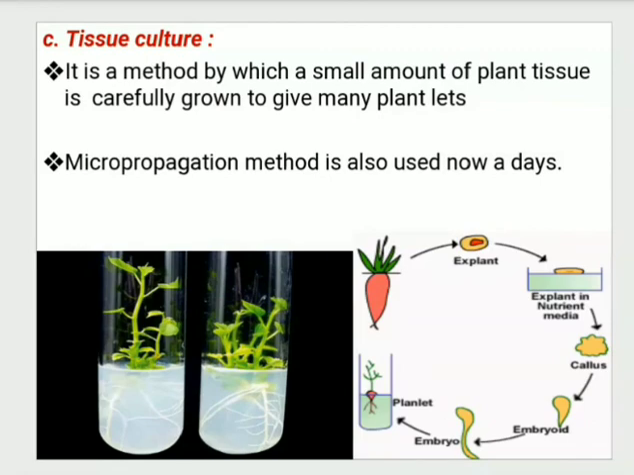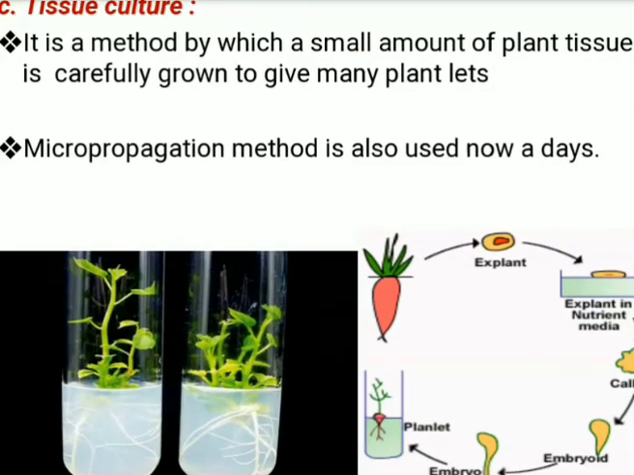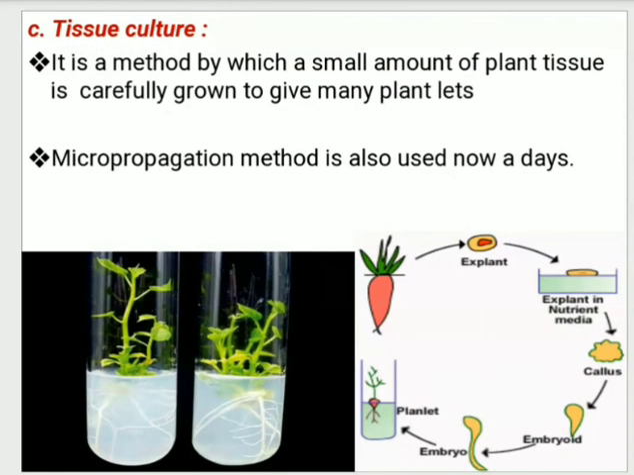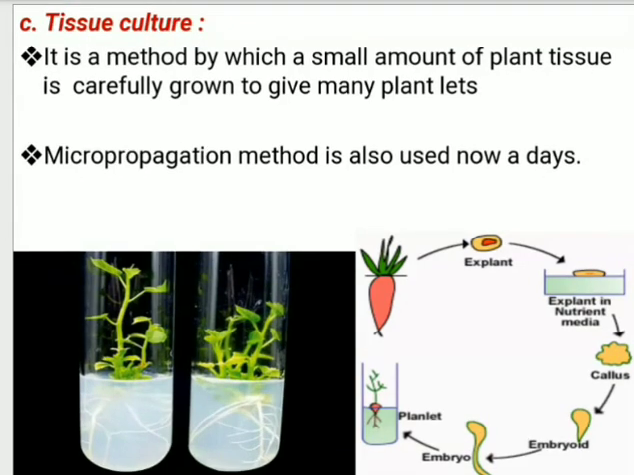Then next refers to tissue culture. We are familiar with tissue culture. See, in that test tube we are going to prepare those plants. It is a method by which a small amount of plant tissue is carefully grown to give many plantlets. So the micropropagation method is also used nowadays. See, a radish is given there. We will cut a small part from that.